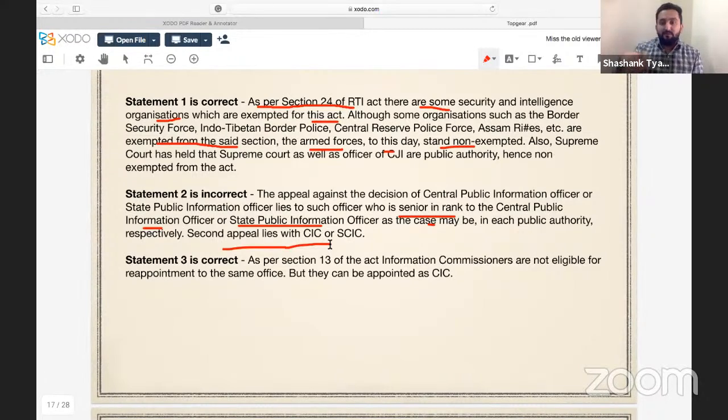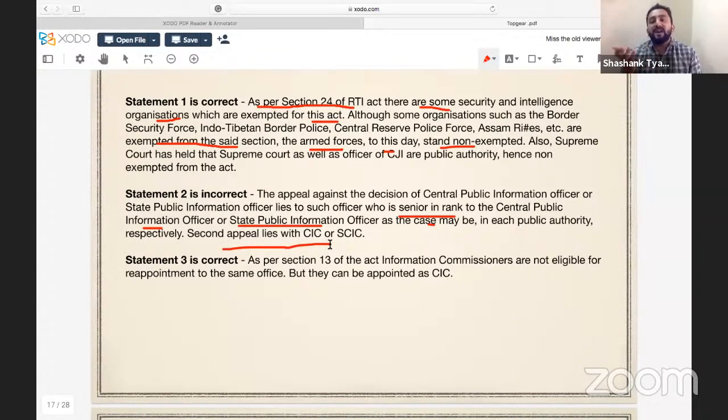Let me take an example: the cabinet secretary. The cabinet consists of all ministries having cabinet status, and there's one cabinet secretary who coordinates. He is the topmost bureaucrat of India. If we file an RTI over to this office, there will be a Public Information Officer, and in central government a Central Public Information Officer.